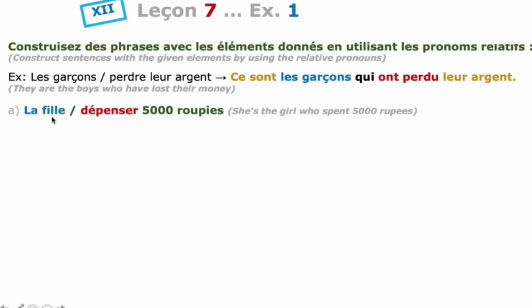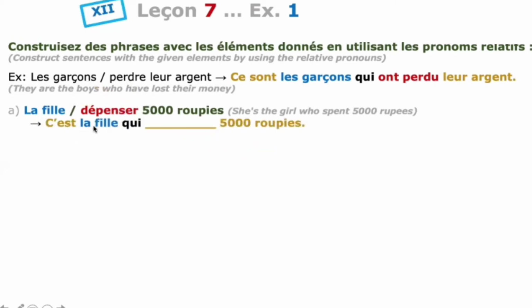So the subject is the girl. Is it singular? Okay. And we need to put the verb dépenser in passé composé tense. Analyze the example; the same model we have to write now. See here, la fille, the subject, is in singular form and feminine, because the girl is she. So we have to use c'est.